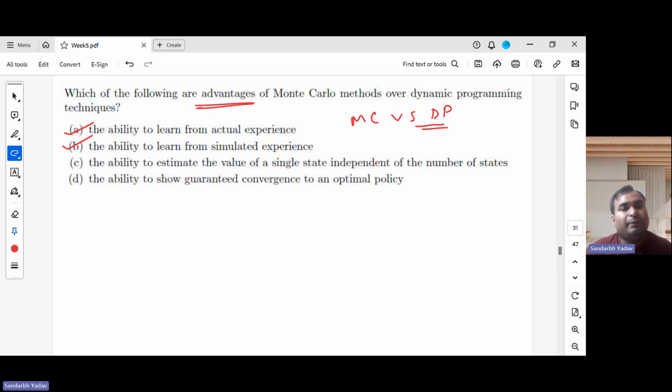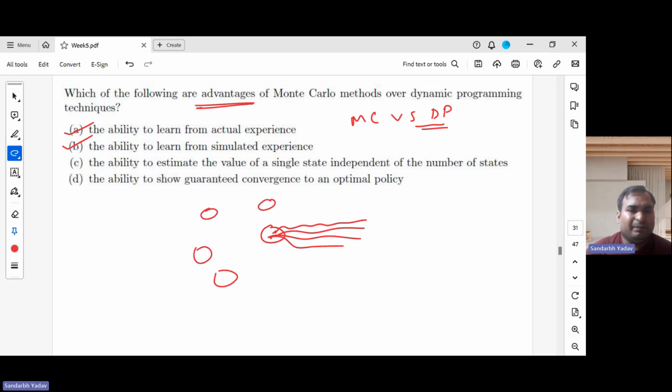And the ability to estimate the value of a single state independent of the number of states. When we are doing Monte Carlo simulations, we start from a state and keep on generating trajectories from that state only. We don't care about how many states there are. We simply keep on generating trajectories and take the average.